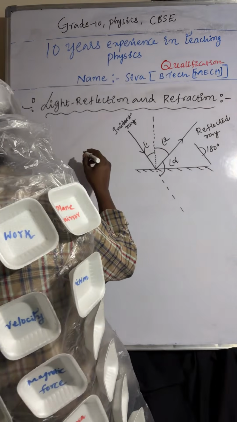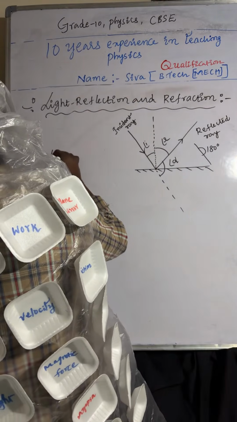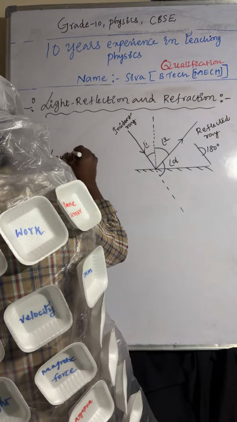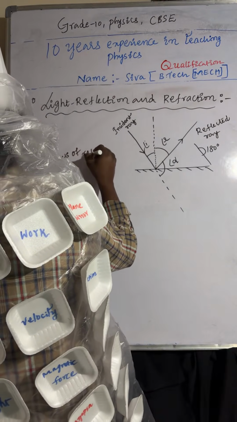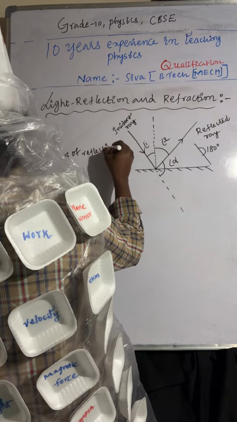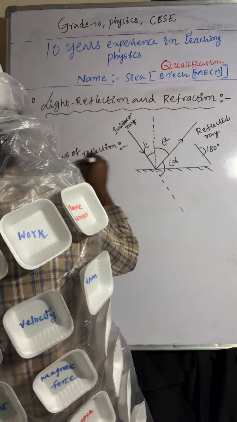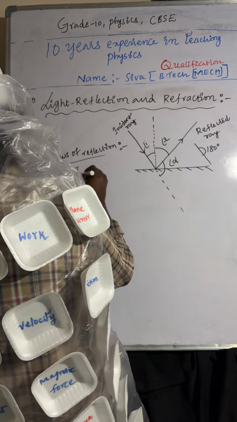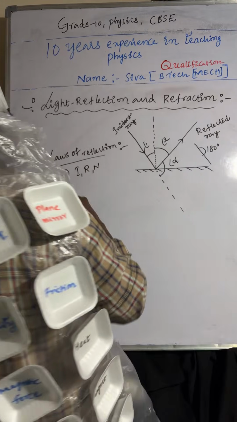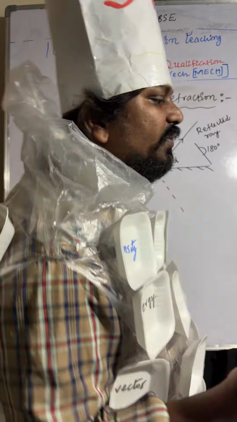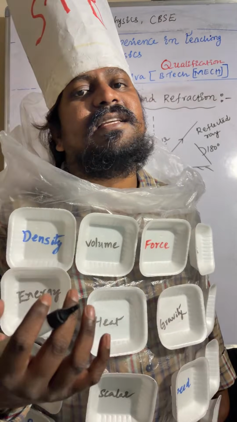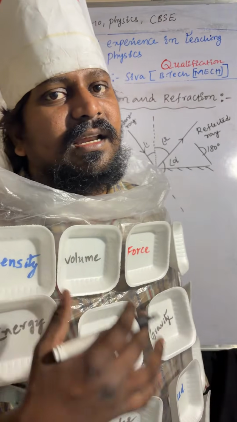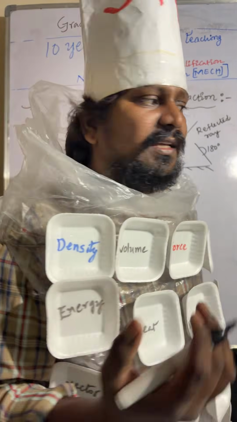From the laws of reflection: point number one, the incident ray, reflected ray, and normal line lie on the same plane.